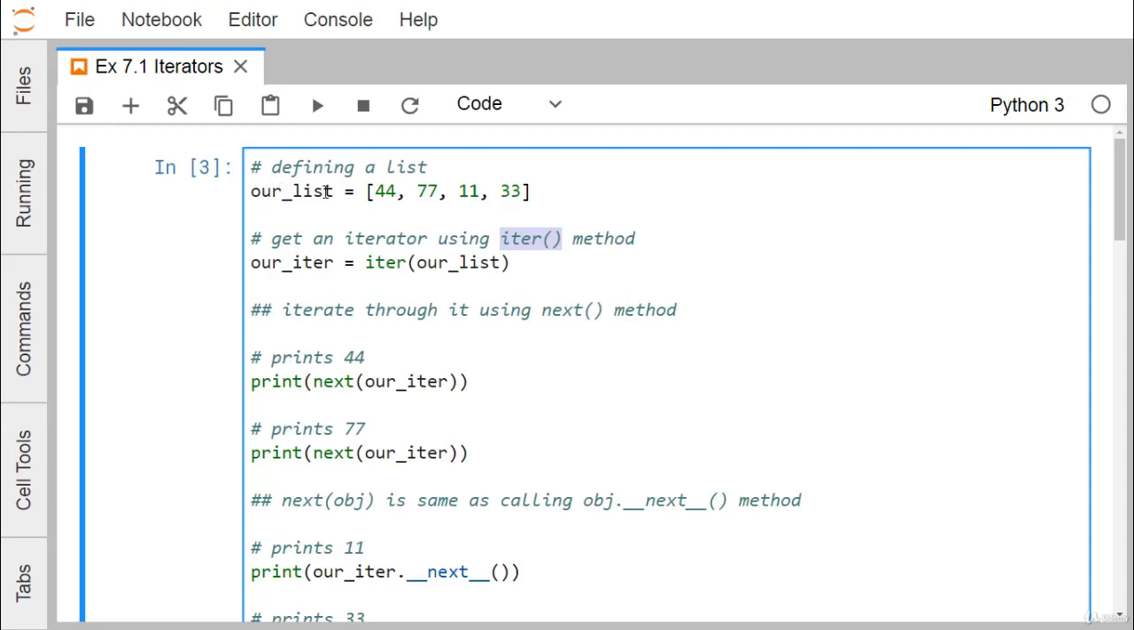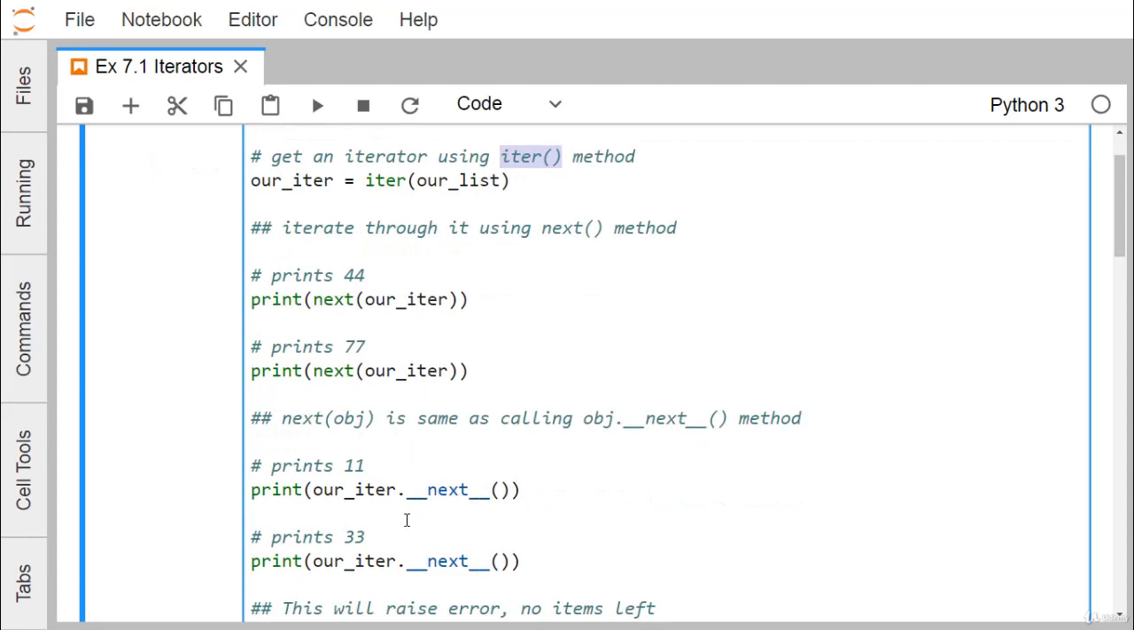So here you see, we have defined one list, and using the iter method on this list we are getting one iterator, and to access the data from this iterator we are using the next method. So this is the syntax to retrieve elements from this iterator, that is our iter. Otherwise we can write iter.__next__(). Anyone we can use.